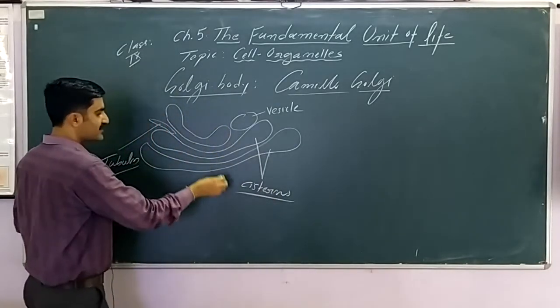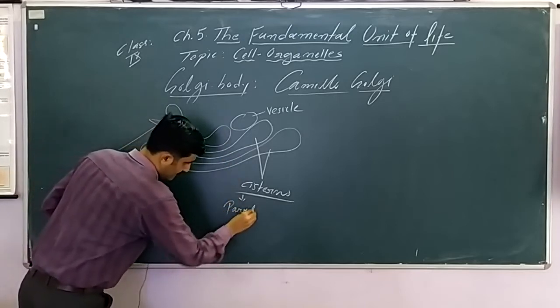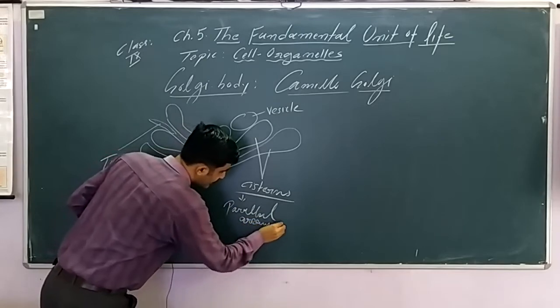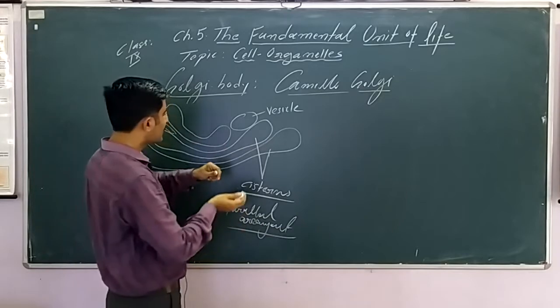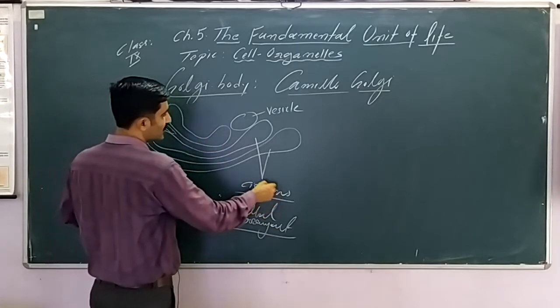Cisterns are arranged in a parallel arrangement. Parallel arrangement means they are stacked one above the other. They are unidirectionally, parallelly arranged. This is very important, one above the other.